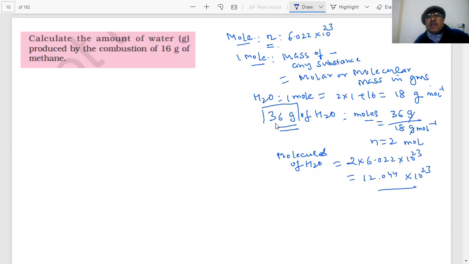So students, mole concept is important. That is why we use mole concept, because the particles are very, very small. Their masses are very, very small. But when we use numbers like moles, it comes to a figure like 36 grams, which we can handle in everyday life. If I say the mass of one molecule, that will be too small. Therefore, we use mole concept all the time in chemistry, students.